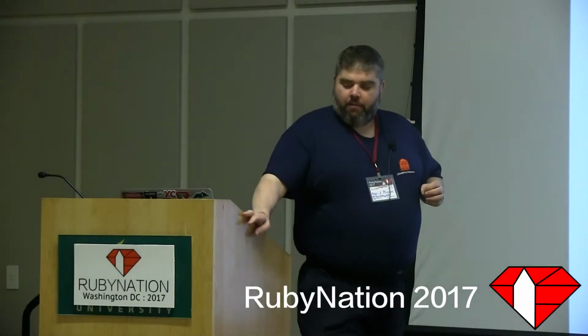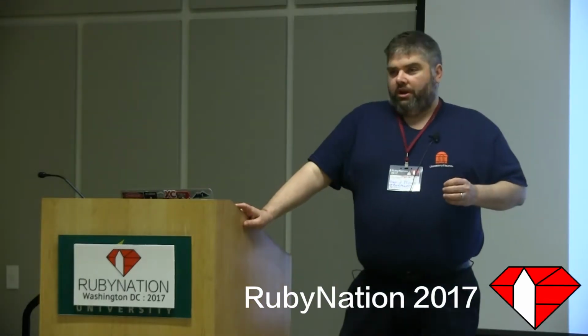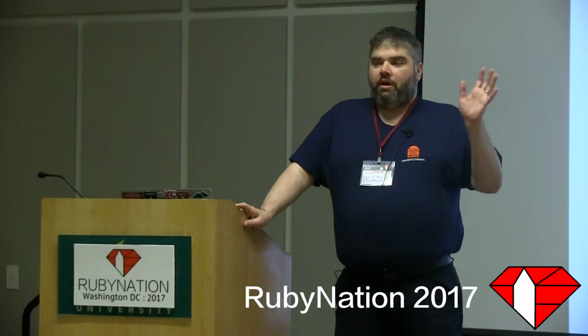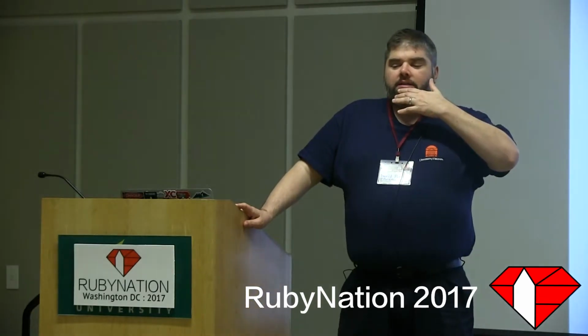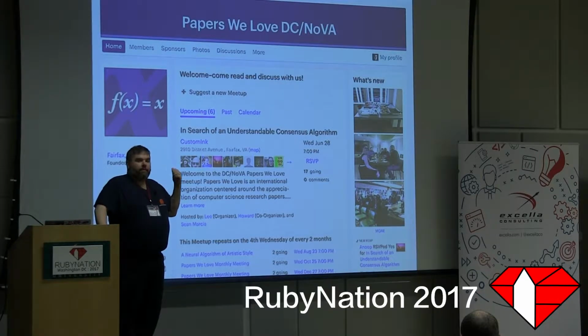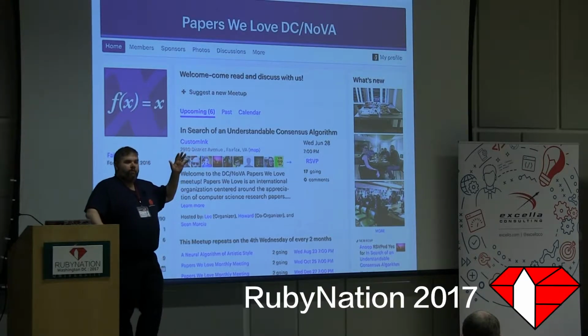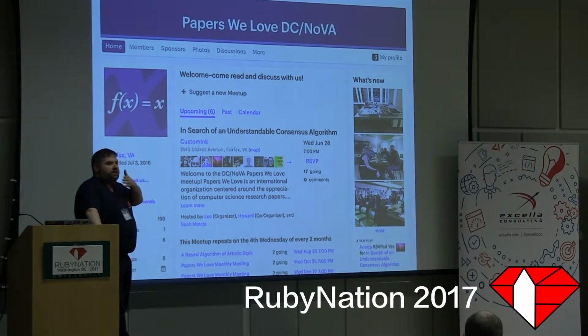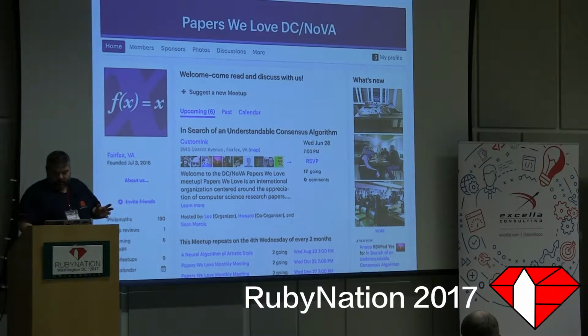Let me tell you a bit about our MacGuffin that we're going to talk about today. It's something I wrote last year for Papers We Love. This is a group; is Lee here? We have a Papers We Love here in Washington, D.C. Lee, the organizer, asked me to speak at the meeting last October-ish. She gave me about 6 months' notice, and I thought, cool, that's a lot of time to research a good topic.